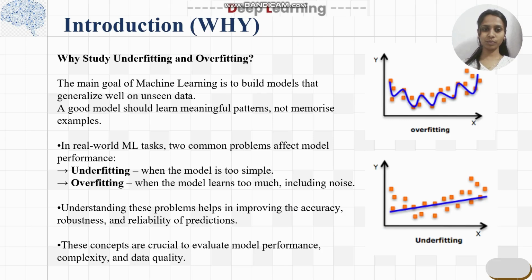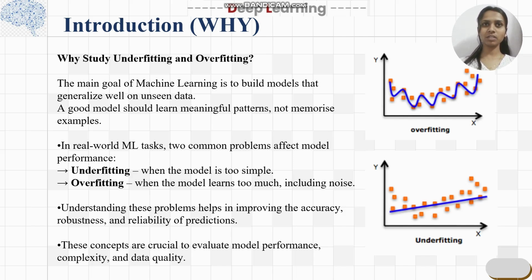Before moving to our problem statement, let's see what training data, testing data and validation data are. Testing data is the data we use for testing, training data is the data we use for training, and validation is also used for testing purposes. The main goal of machine and deep learning is to build models that generalize well on unseen data. Means a good model should learn meaningful patterns from the data.